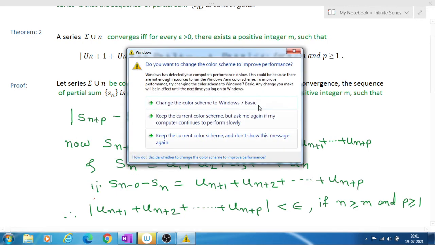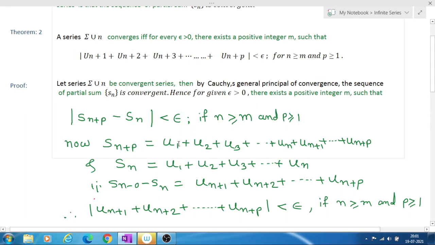Therefore Sn plus p is equal to u1 plus u2 plus u3 plus up to un plus p as the last term, and meanwhile there will be the term un plus 1.